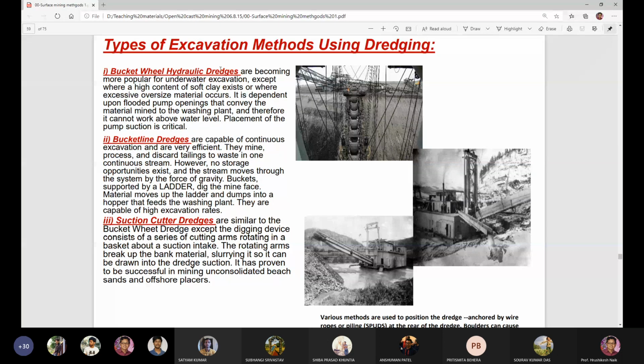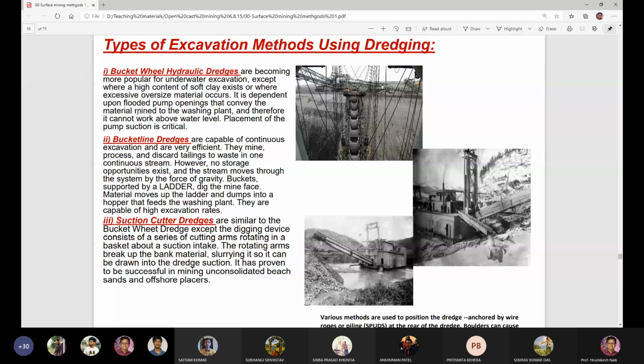Bucket wheel hydraulic dredges are becoming more popular for underwater extraction, excavation, except where a high content of soft clay exists or where excessive oversized material occurs.